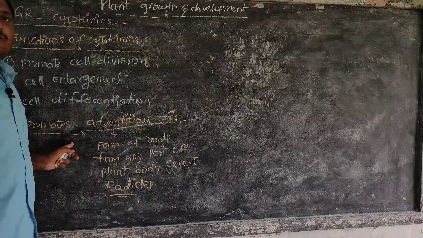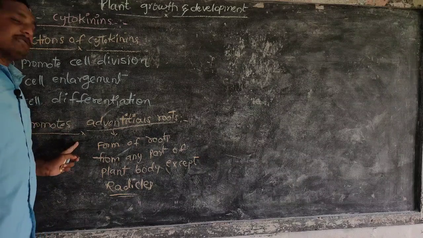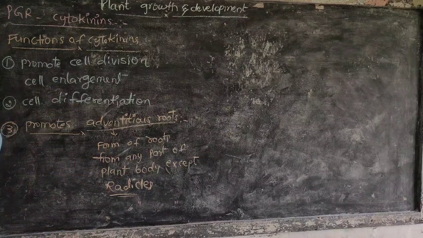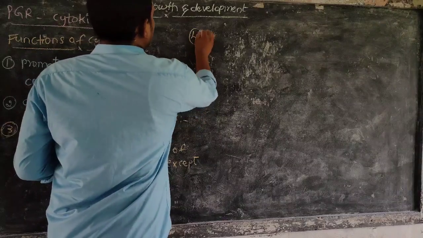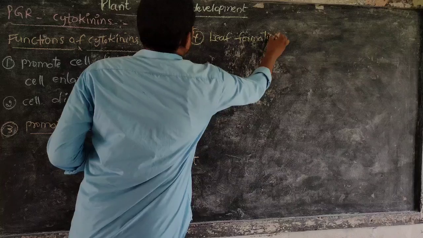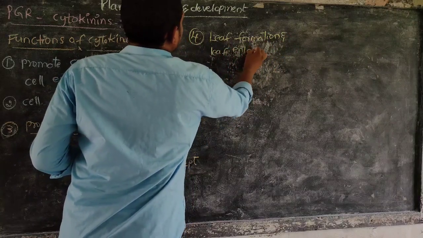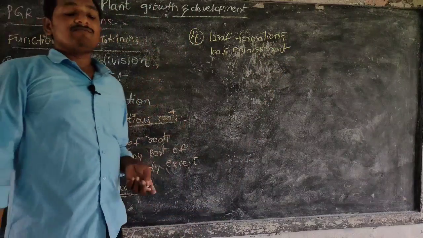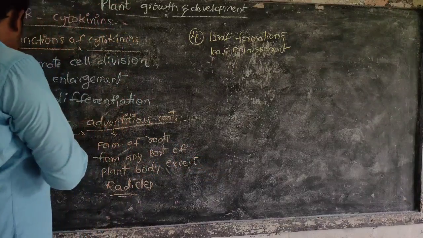This adventitious root formation mainly depends on cytokinin concentration. Cytokinins help in adventitious root formation. Next, fourth, leaf formation. Cytokinins help in leaf formation and leaf enlargement. Cytokinins help in leaf enlargement and leaf formation.